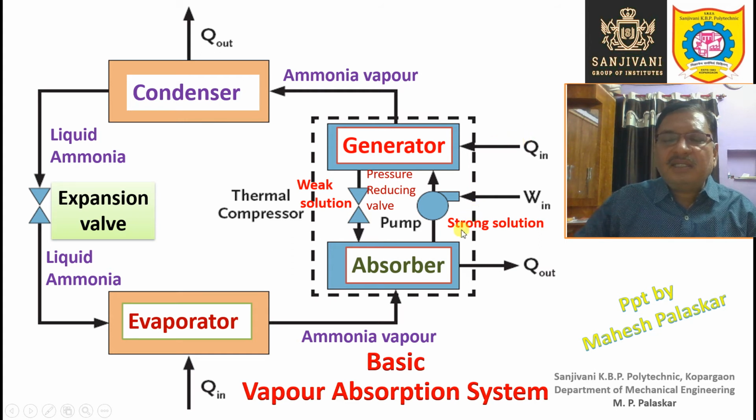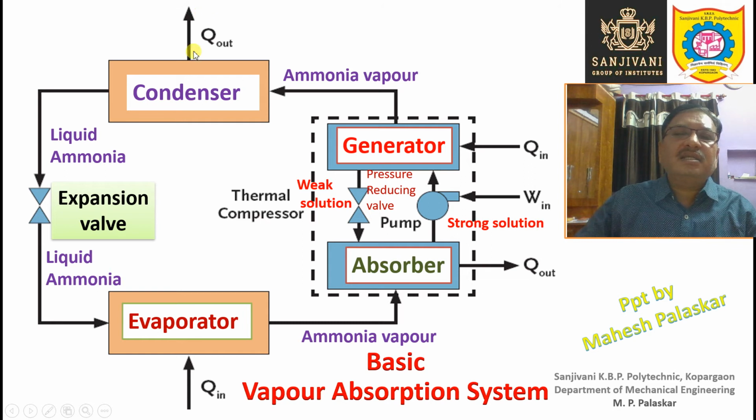So now let us study the working of this particular basic vapor absorption system. First of all, once again we will see the components: absorber, the pump, the generator, pressure reducing valve. Then actually this part is the thermal compressor. These four components form the thermal compressor, right? Now similar to the vapor compression system, we are having a condenser, right? The refrigerant vapor, which is ammonia, goes to the condenser.